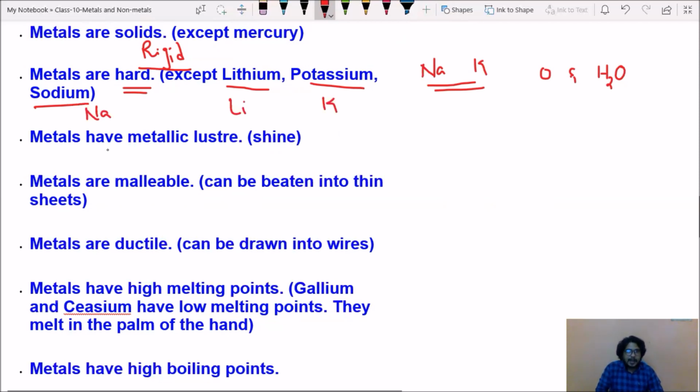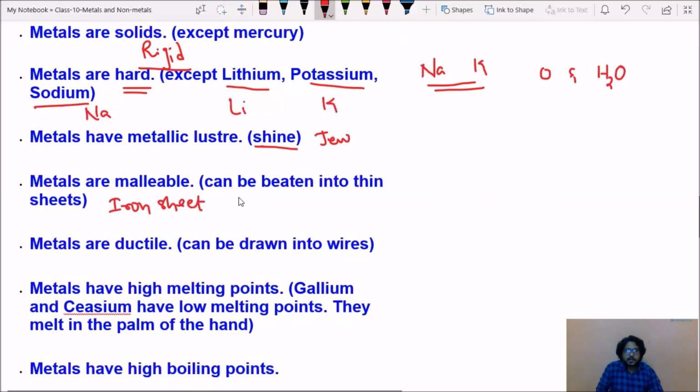Next, metals have metallic luster. Luster in the sense shine. Maximum metals will shine, so that only we use them in making jewelry items. Metals are malleable, can be beaten into sheets. You can observe iron sheet.